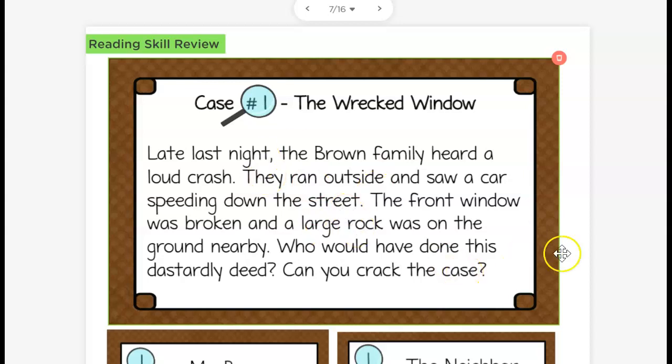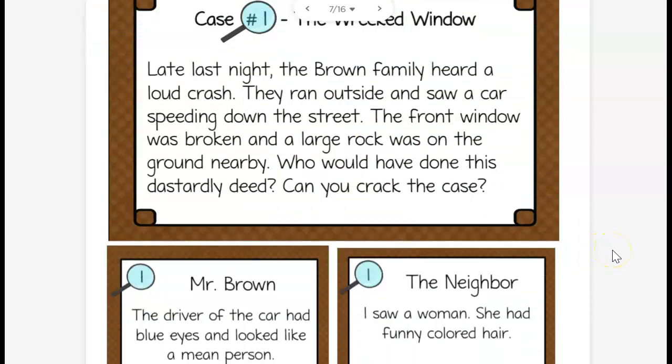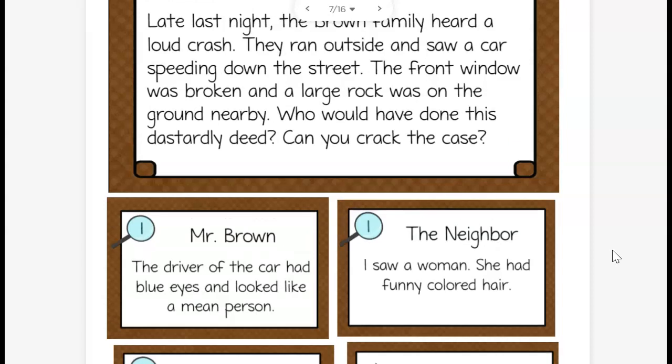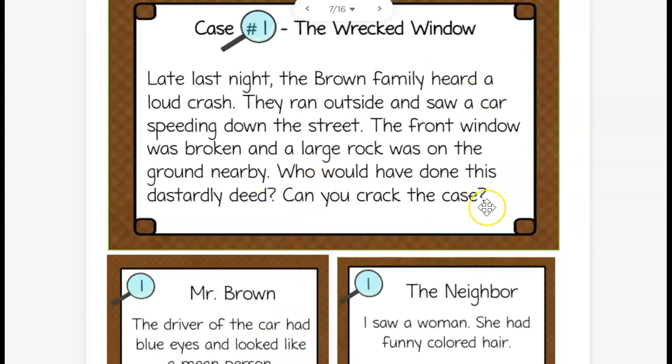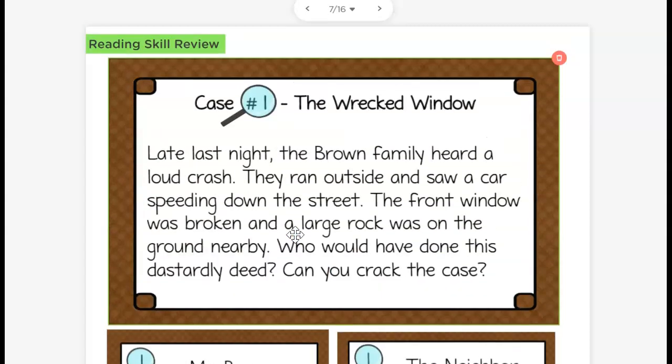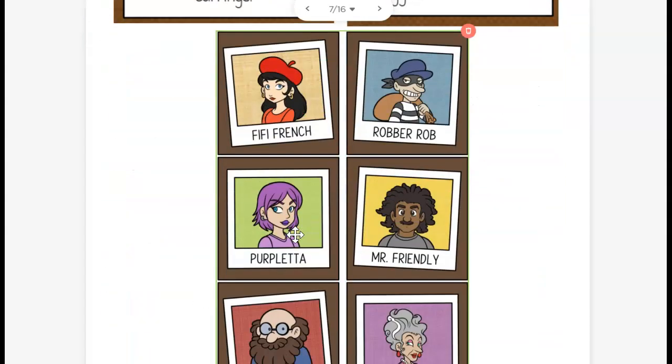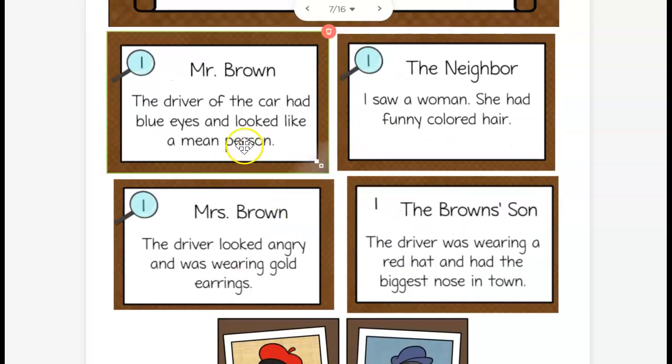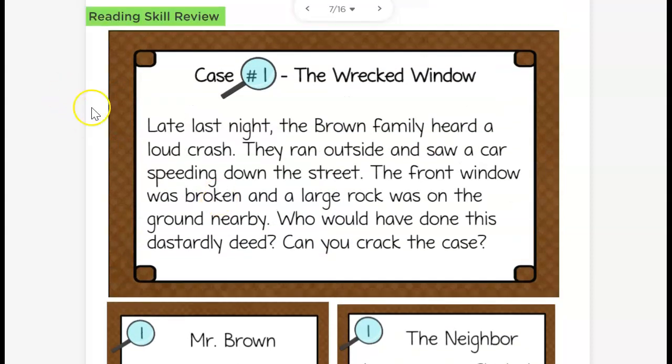In today's lessons, we're going to be looking at facts and opinions and how we can use facts to understand what is happening in these scenarios. We have two cases that we're going to be looking at today to determine who the culprit was. You'll have to decide if the information is a fact or an opinion and use the correct information. Let's go ahead and begin with number 1. Please follow along with me.